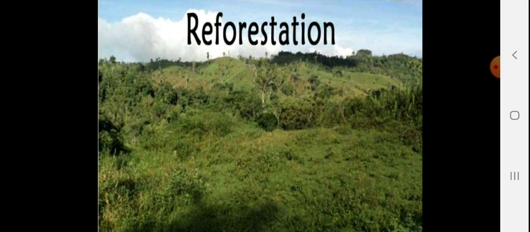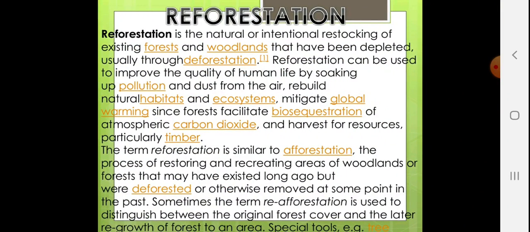Reforestation, the opposite of deforestation, is one of the most important activities. Reforestation is the natural or intentional restocking of existing forests and woodlands that have been depleted, usually through deforestation. That means you are restoring a forest which was damaged or depleted by natural calamities or human activities. That is the intentional purpose.